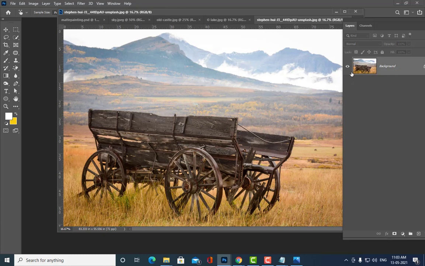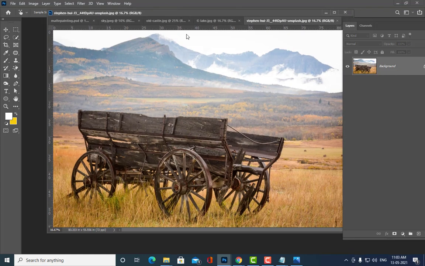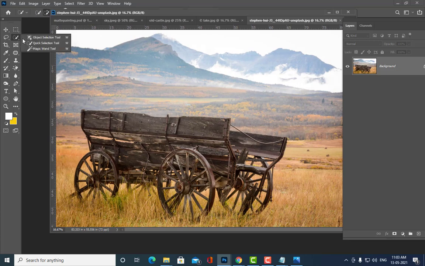Okay, so how we can select this? So just simply quick selection tool.